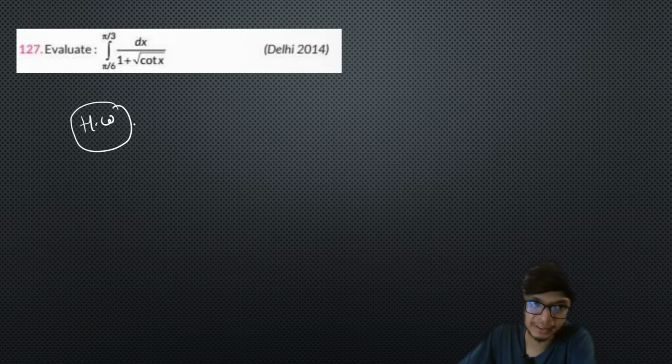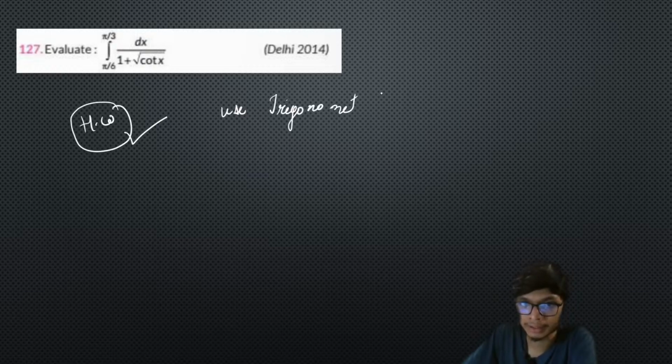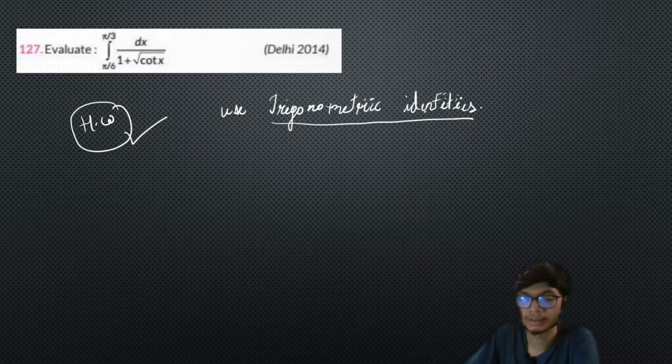Okay, now this is a very interesting problem. You will understand that it also makes use of trigonometric identities. So I will again write it over here. Integrals involving trigonometric identities are basically all about how well you can manipulate the identities. If you are able to manipulate the identities well, then you can definitely get to the answer.